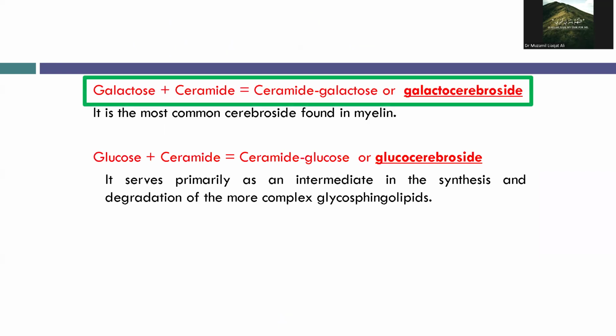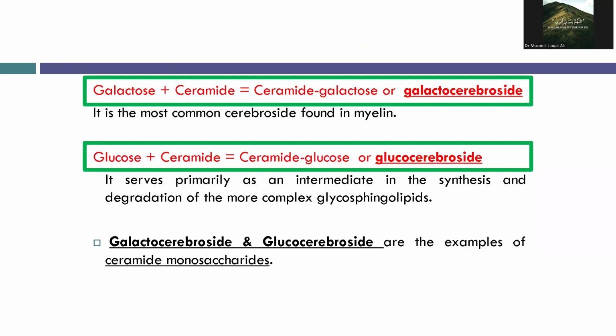So what about the neutral ones? Neutral glycosphingolipids are the globosides. Globosides are ceramide oligosaccharides. They have two or more sugars. They are built by adding sugars to the glucocerebroside. An example is lactosyl ceramide, which contains ceramide plus a glucose plus a galactose molecule. These are found in extraneural tissue like red blood cells and are important in blood group antigens.